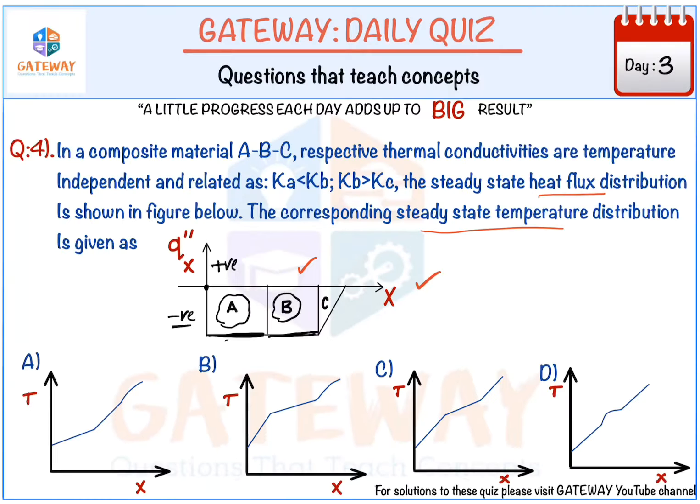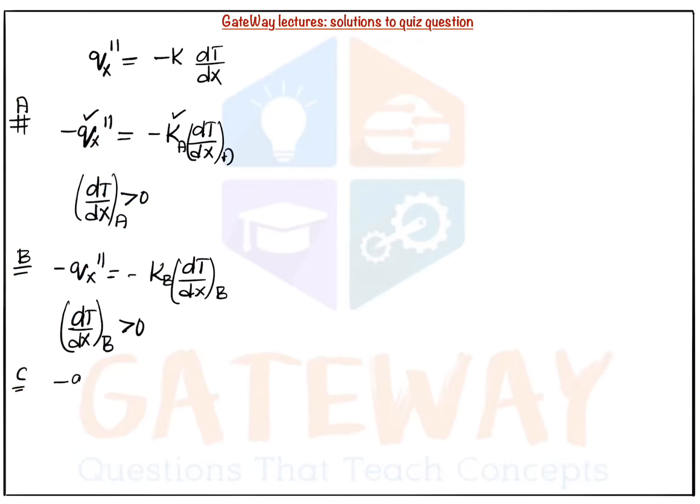And next, third, we'll check. The third is C, and it is also varying linearly along C, and again it is in the negative direction only. Therefore, same along C also, minus q_x double dot is equal to minus kC into dT/dx at C. Therefore here also dT/dx at C is greater than 0.